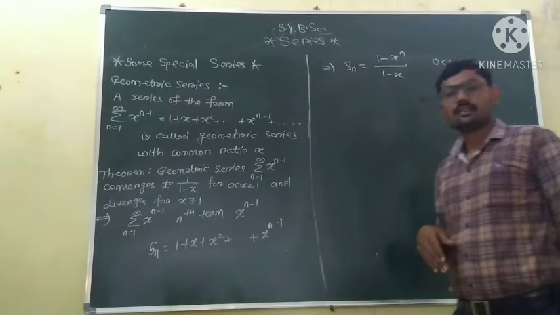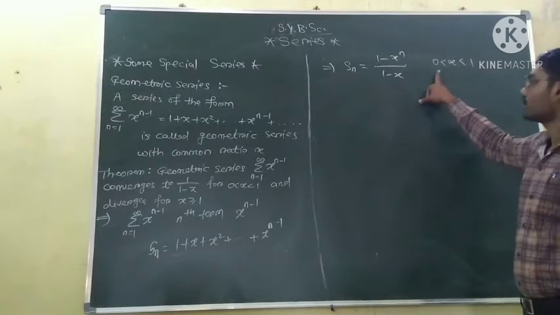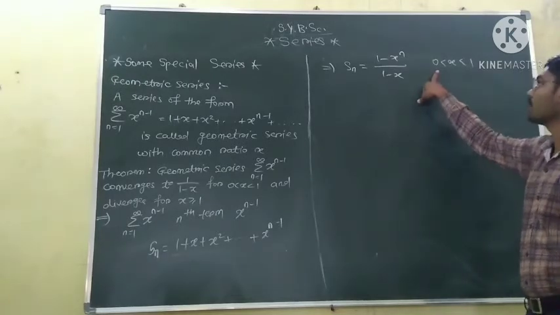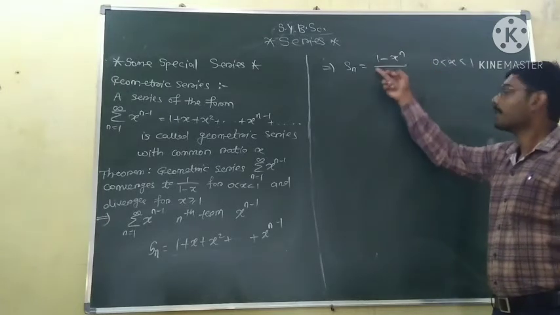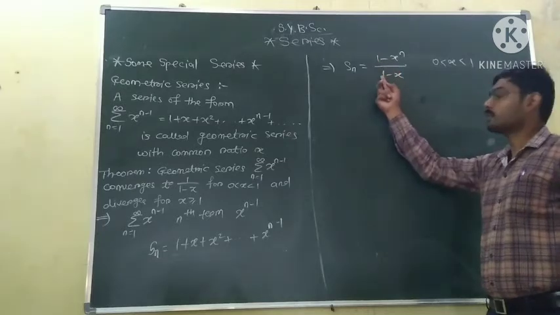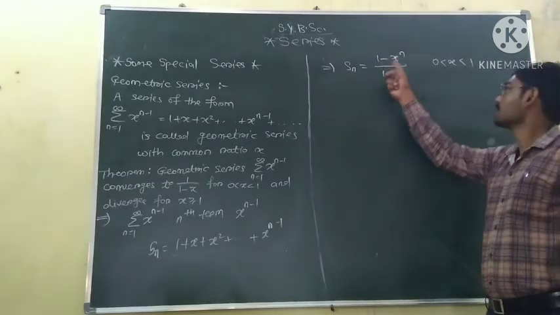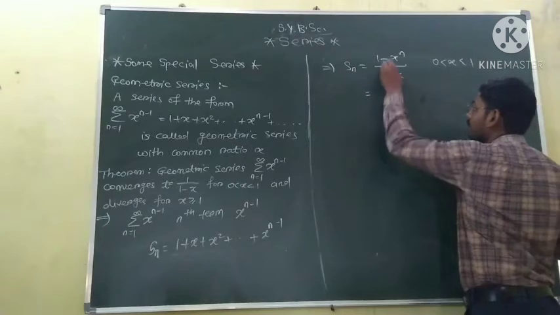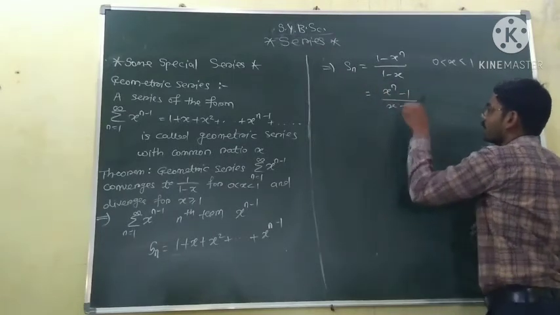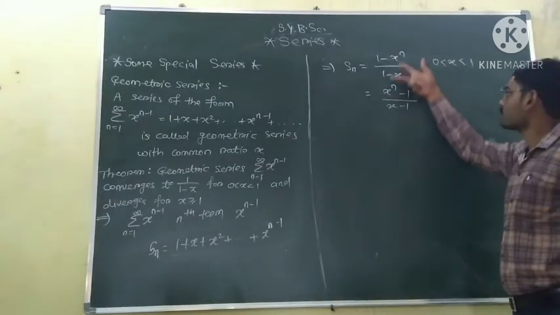For x greater than 1, we can take a minus common in the numerator and denominator, so this is equal to x raised to the power n minus 1 upon x minus 1. These two are the same.